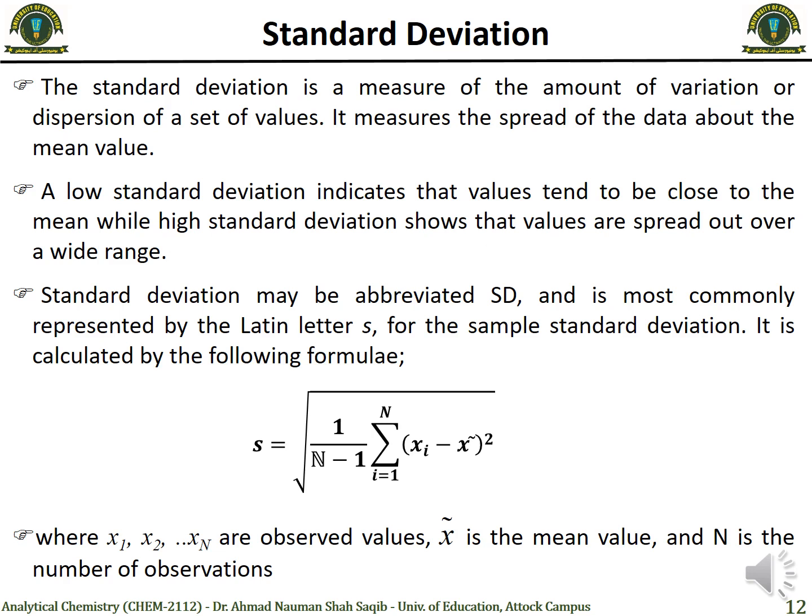Next parameter which we are going to describe here is standard deviation. Standard deviation is a measure of the amount of variation or dispersion of a set of values, and it measures the spread of the data about the mean value. So what standard deviation actually is, is that it tells us how much the values of a set of data differ from each other.